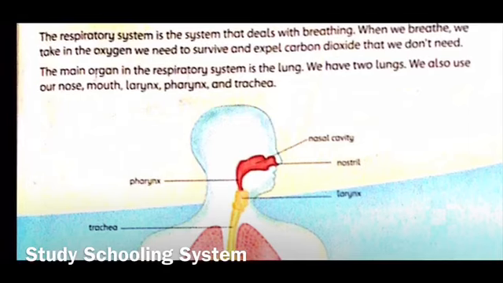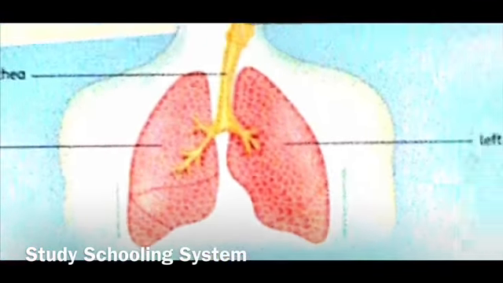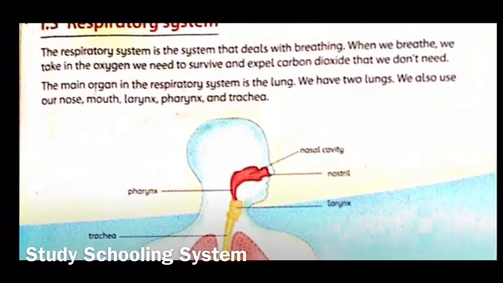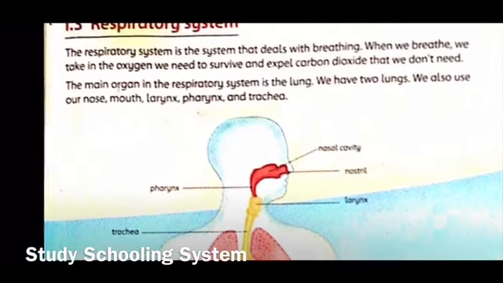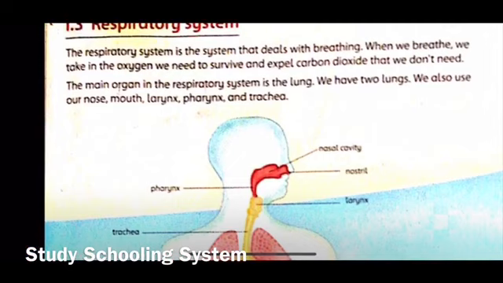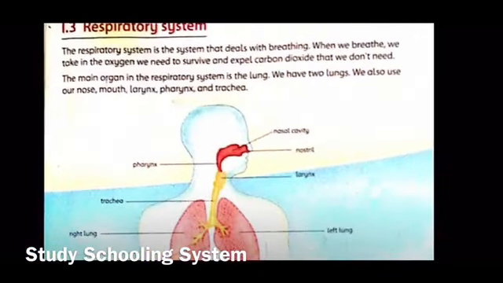So I know these are a lot of fancy words and you're probably confused. So let me explain. So respiratory system is made up of a lot of different organs or parts, right? So first you need to know the main organ that's used for breathing in air or giving out carbon dioxide, right? So the main organ is your lungs. And these are your lungs over here, the one in pink. They're on your chest region. And then they're telling you that there are two lungs. And then they're telling you we also use our nose, which is over here. So we use our nose, we use our mouth, we use our larynx, pharynx, and trachea.